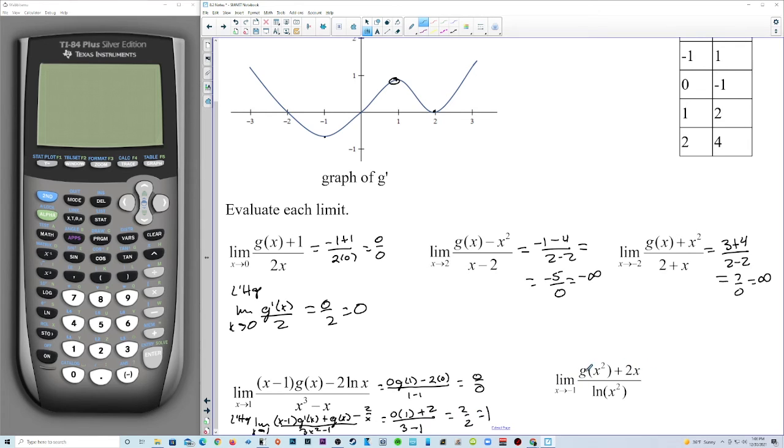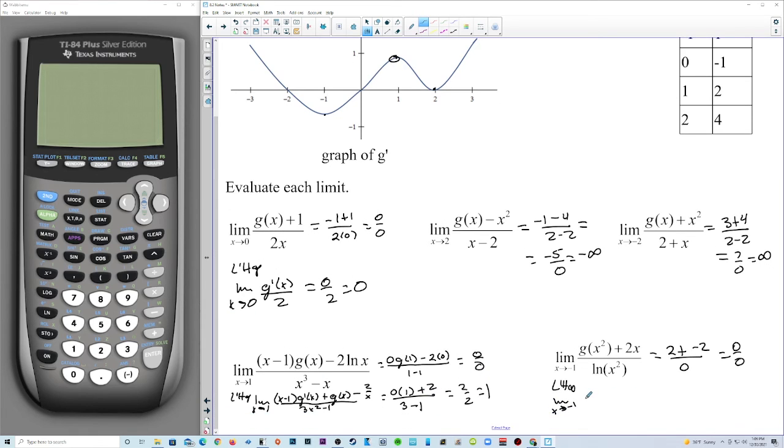Limit as x approaches -1 of g of x squared. G of 1 is 2. So we get 2 plus -2 over natural log of 1 is 0. All right, we get 0 over 0 for this one, so we can use L'Hopital's. Limit as x approaches -1. I can scroll down here a little bit. Oh boy, we get derivative of the outside, g prime of x squared, times derivative of the inside, plus 2 over 1 over x squared, but times the derivative of the inside, which is 2x.